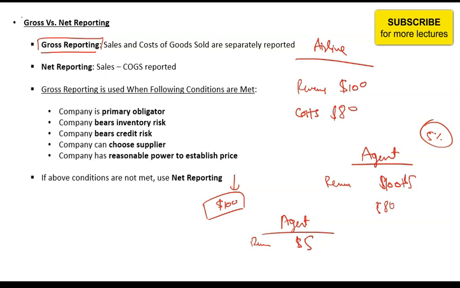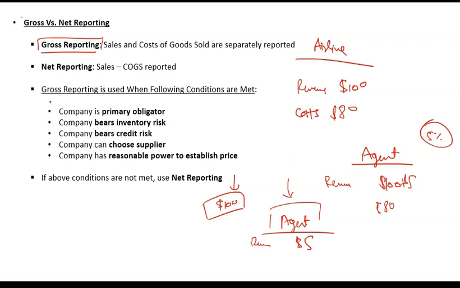So remember, whenever there is an agent which is selling on behalf of some other party, and whenever the agent does not have the final obligation to meet the services, or does not have the power to decide the cost or to choose the supplier, in that case the agent should only be recording the commission, or the additional revenue that it is getting. It should not use gross reporting. So an agent should be using net reporting.